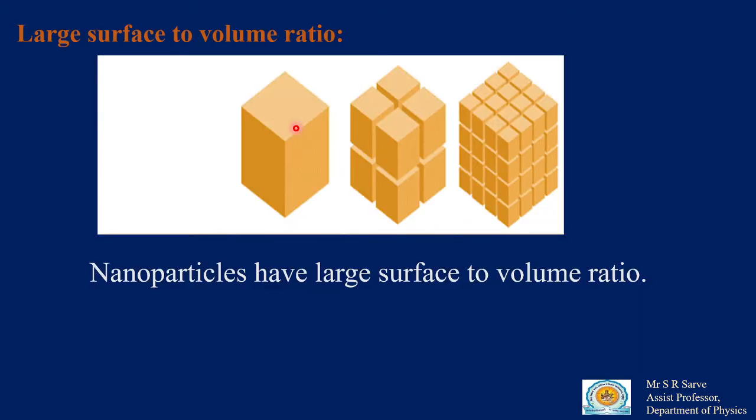These nanomaterials have special properties, such as a large surface area. Suppose this is your bulk material, a cube. If you cut that cube into 8 pieces, what happens? Its surface area will increase. The cube has six faces, and that is its surface area.